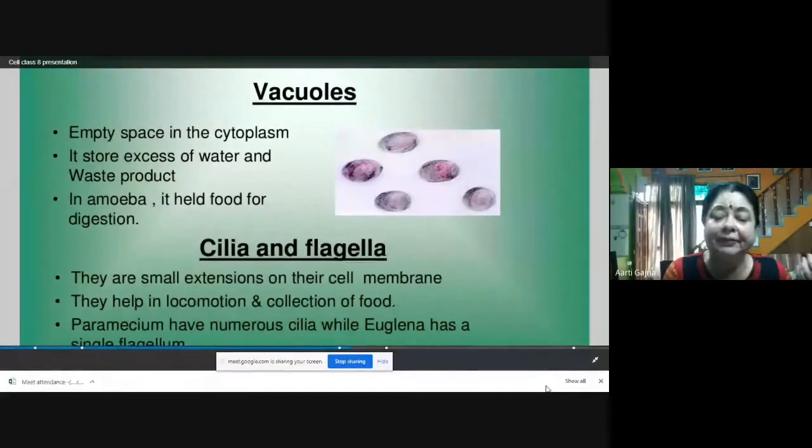So they are small extensions on the cell membrane. They help in locomotion and collection of food. Paramecium has numerous cilia, you will find many cilia all over the cell membrane, and Euglena has a single flagellum.